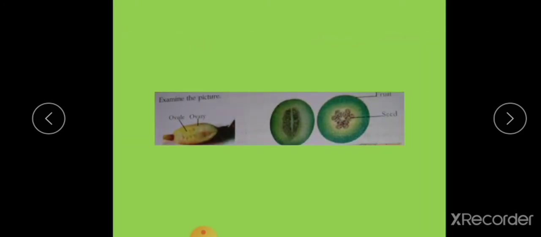What may be the reason for the difference in the number of seeds? Can you say? Which part of the flower grows into fruits? Yes, we studied. Ovary. Which part of the flower changes into seeds? Yes, ovule. So here the ovary turns into fruit and the ovule changes into seeds inside the fruit.